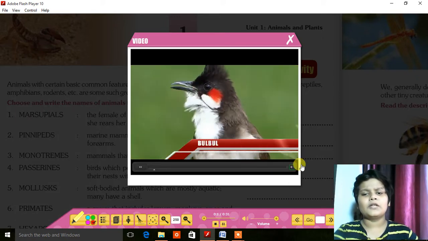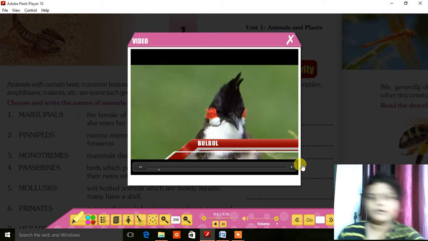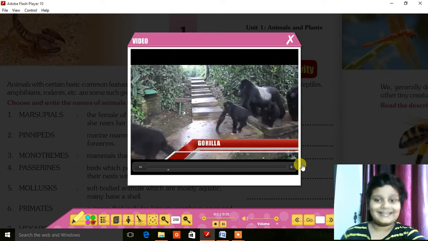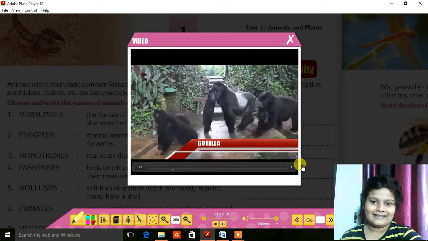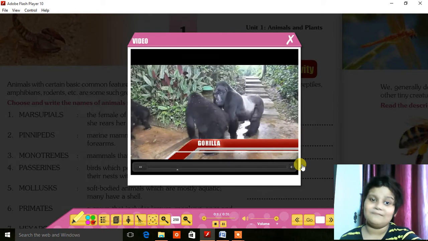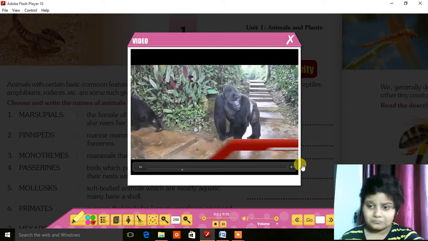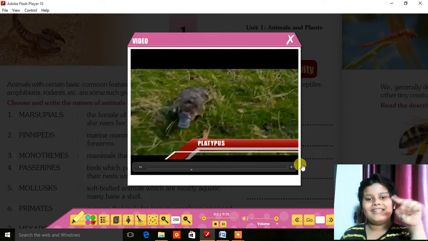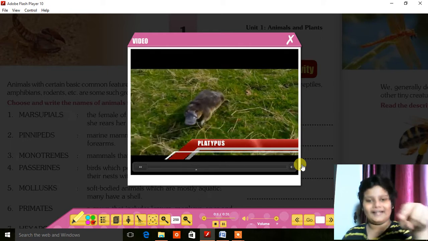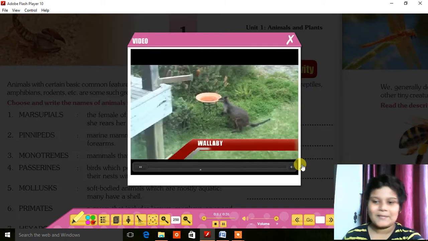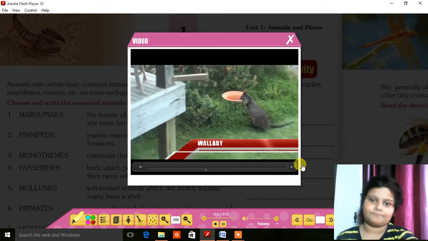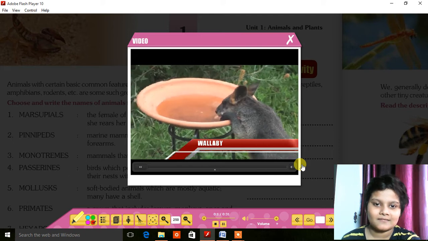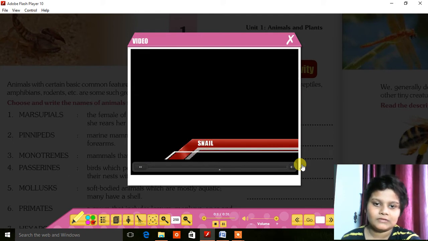Friends, this is called bulbul. You know bulbul. This is a very famous bird. They are gorillas. They are very large in quantity and they are very big too. He wears a helmet while he is walking. Platypus. Wallaby. She is thirsty. Snail.